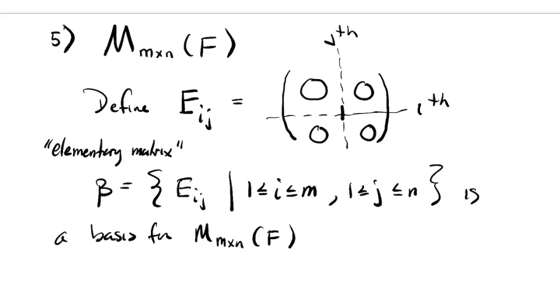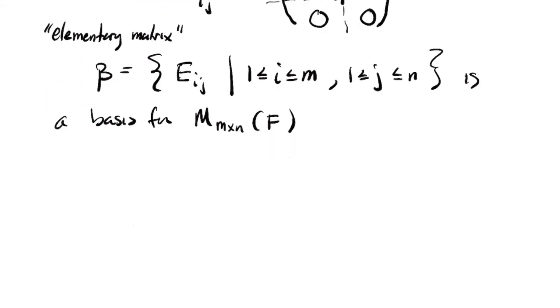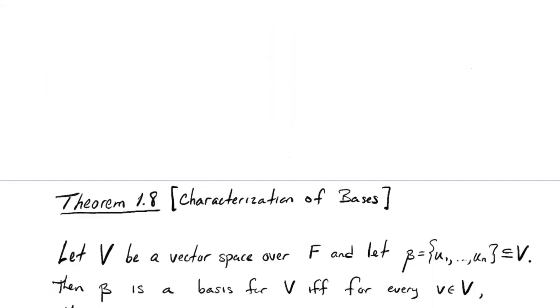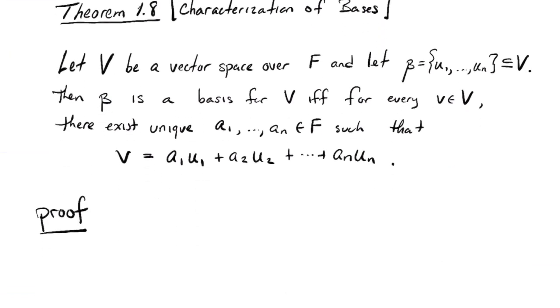They're linearly independent, kind of for the same reason that the standard basis and the n-tuples are linearly independent. In fact, this example doesn't really feel all that different from n-tuples. It's just that instead of n numbers, we have m times n numbers, and instead of writing them all in one big row, we're writing them in m rows with n entries per row. Okay, so there are some examples for you to stop and think about. There are others. Let's keep going here.